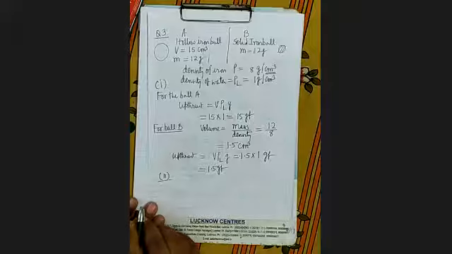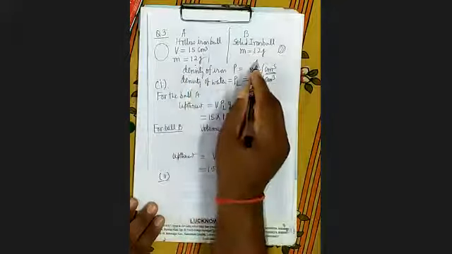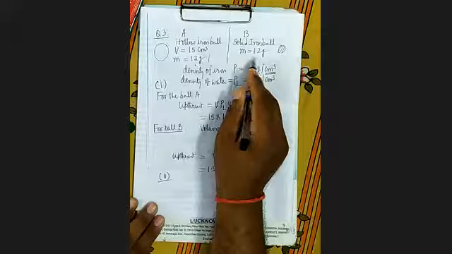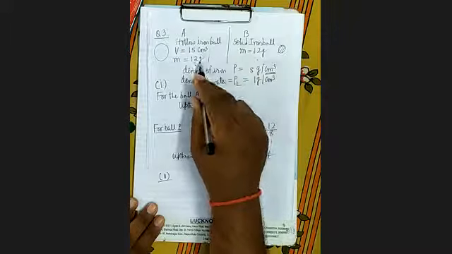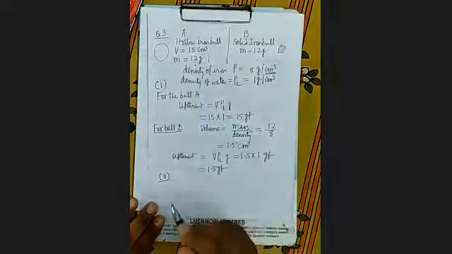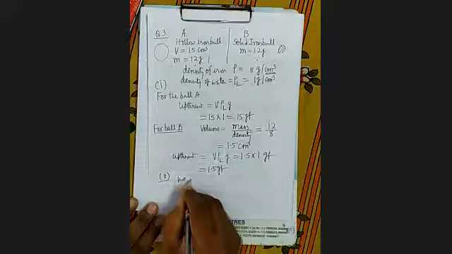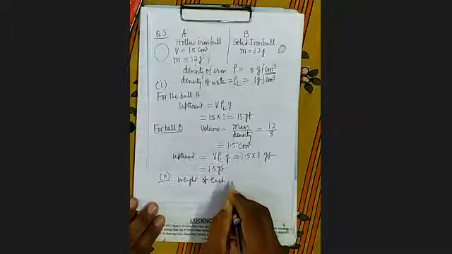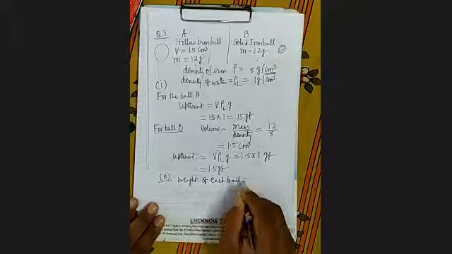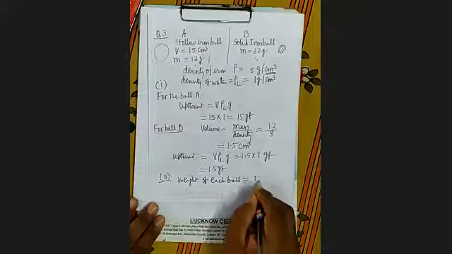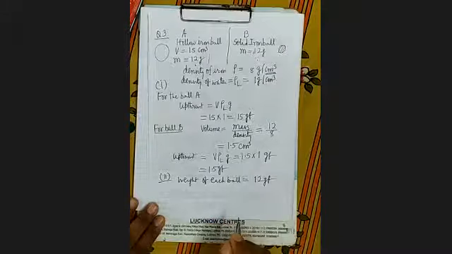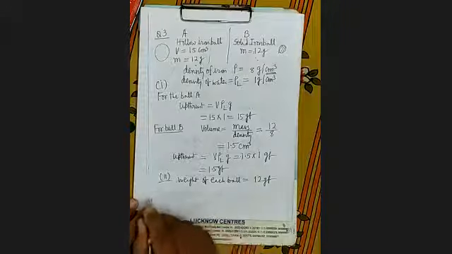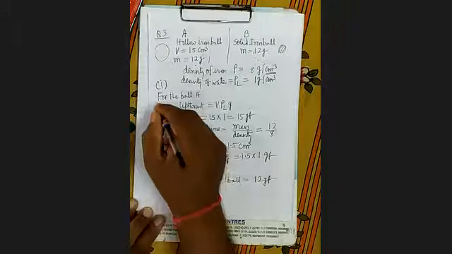What is the weight of both the balls? Both are having the same mass, 12 gram, 12 gram. Therefore, their weight will be same. So weight of each ball equals 12 gram force. Now see here, which ball will sink and which will float.